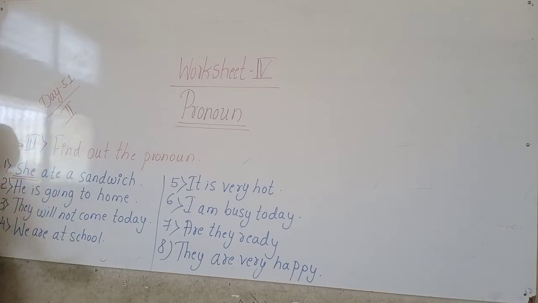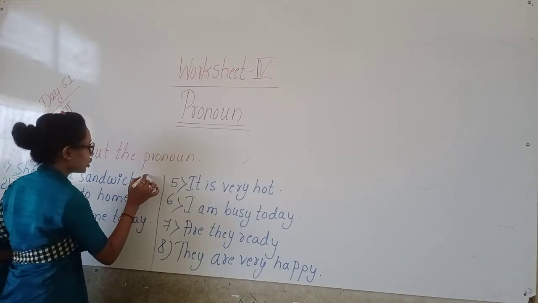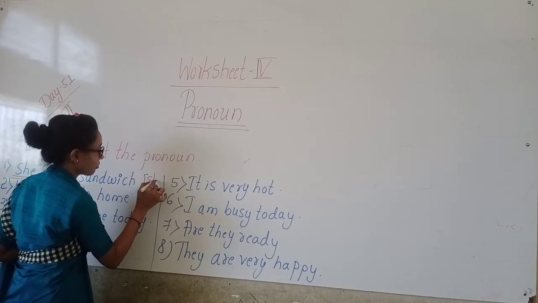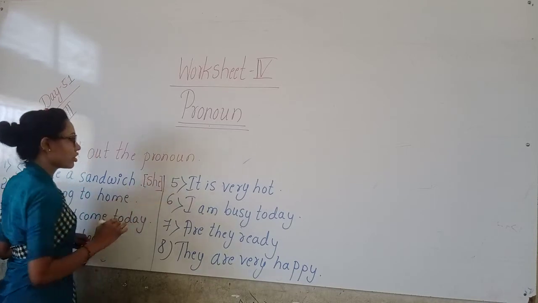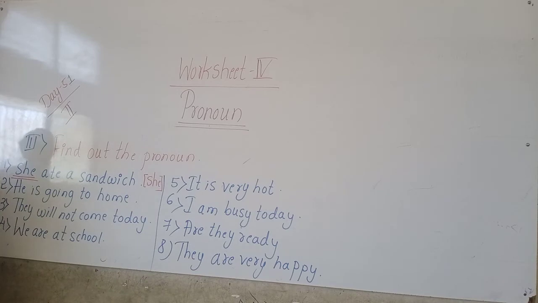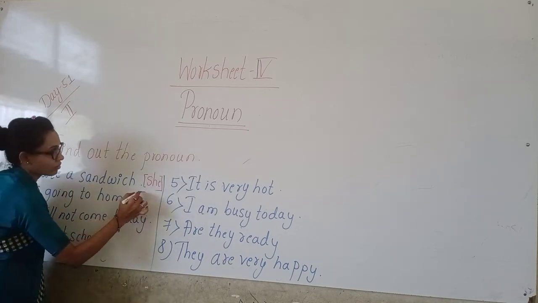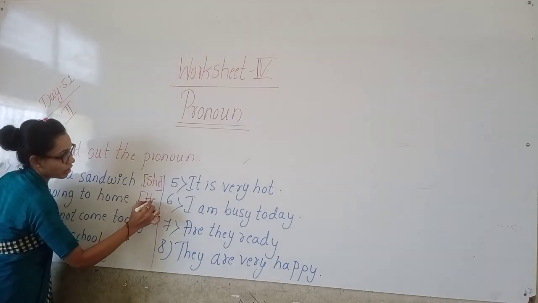So here underline the pronoun. Okay children, she is the pronoun here. He is going to home. So which is the pronoun here, children? He. Okay. He is the pronoun, children.